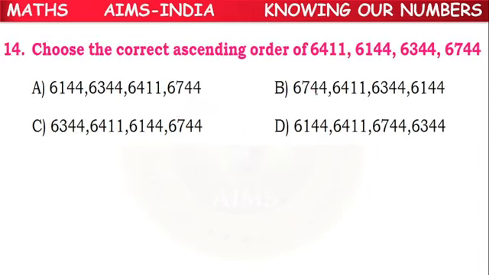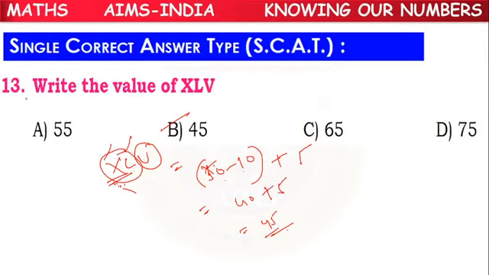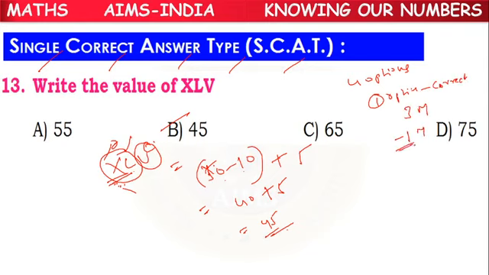Next. Here the question type is single correct answer type questions, children. Here also each question will have 4 options. Out of 4 options, one option will be the correct answer. Each correct answer will carry 3 marks. If anything is wrong, you will be losing 1 mark. Your score will be minus 1 mark.